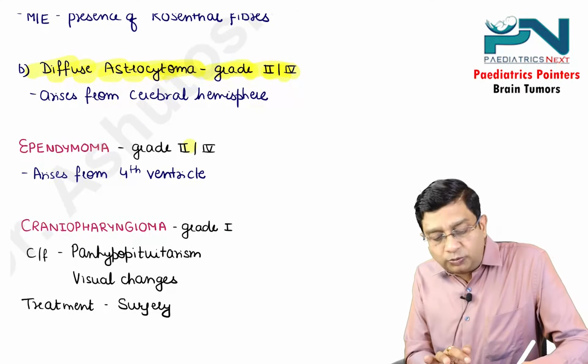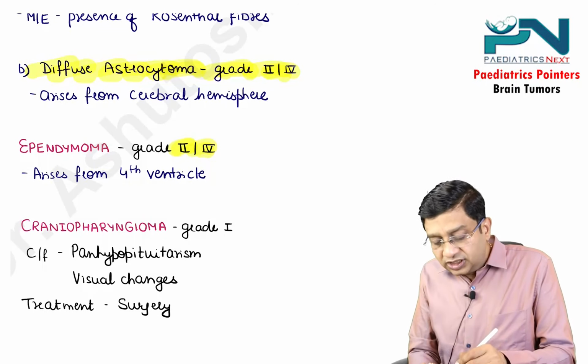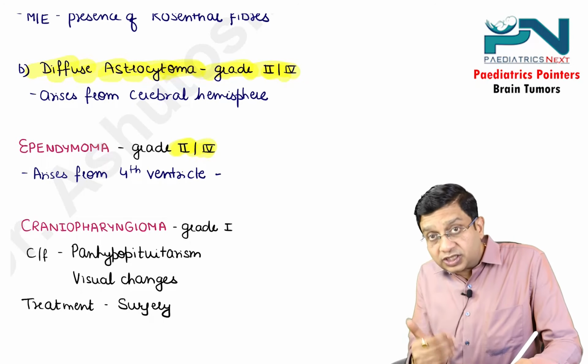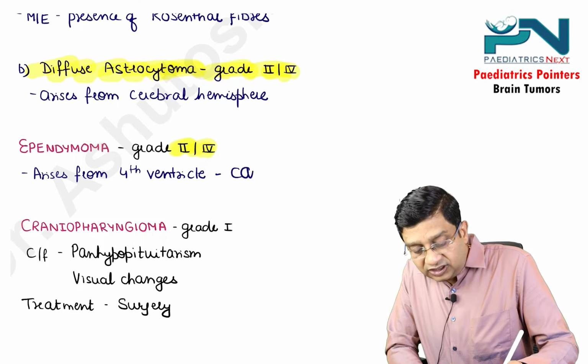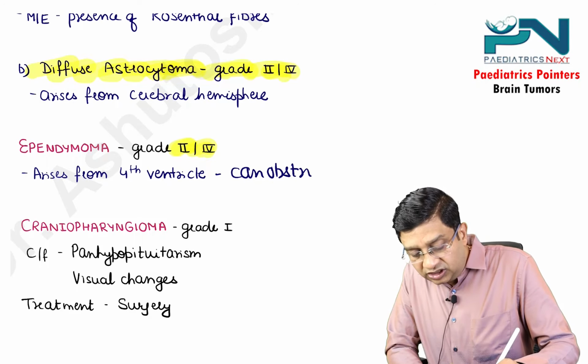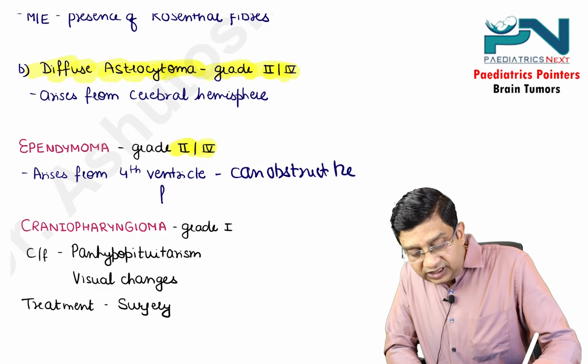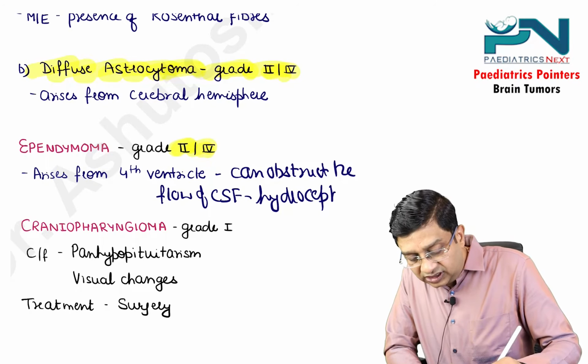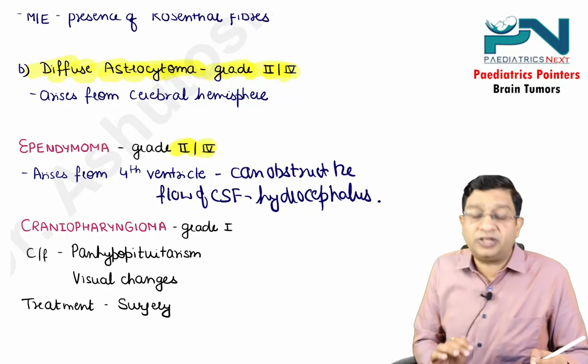Ependymoma, grade 2 by 4, can be seen in children. This arises from the 4th ventricle, and this can obstruct the flow of CSF, causing hydrocephalus.